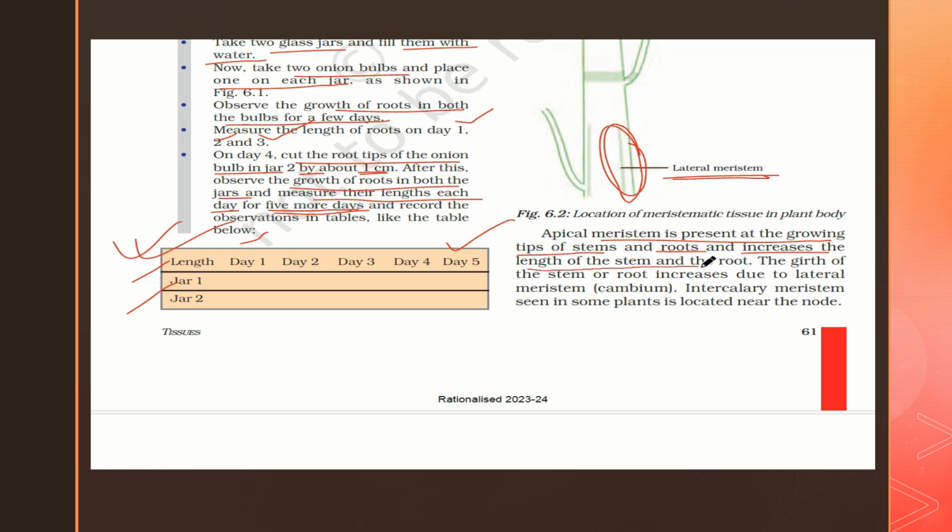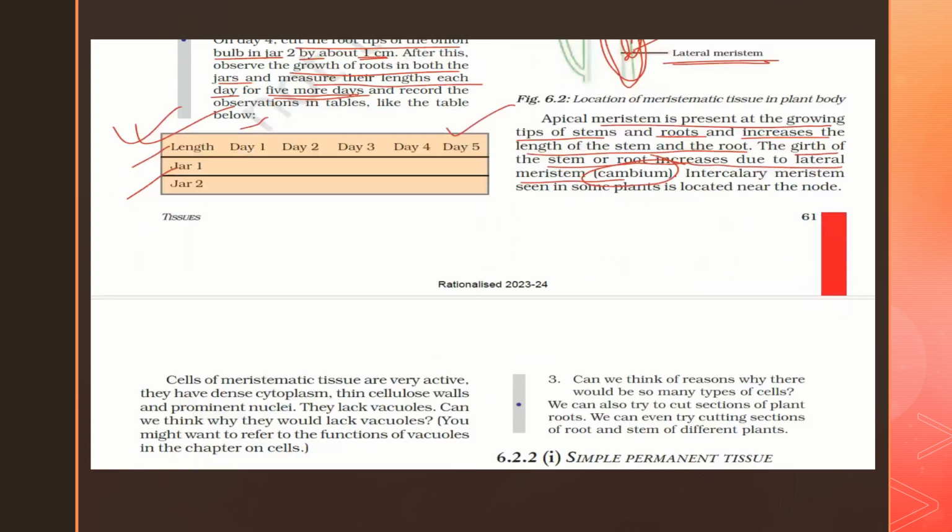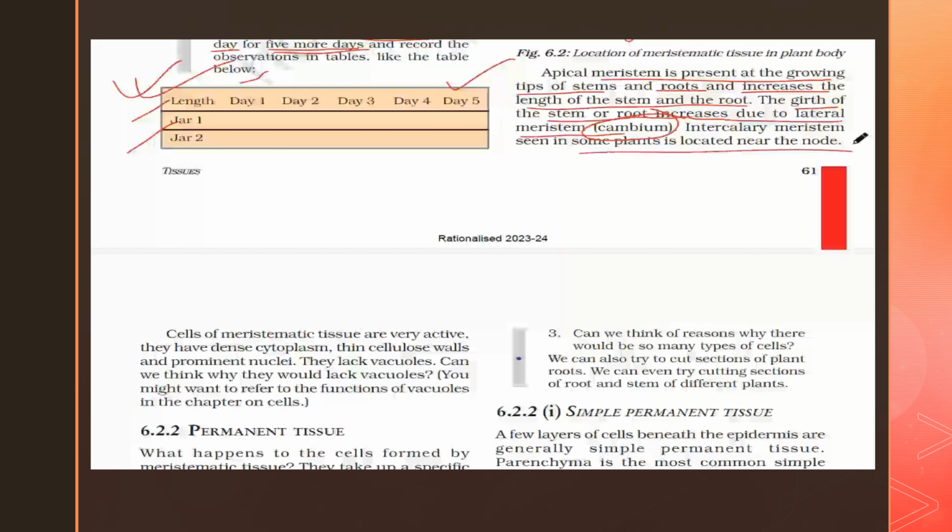The length of the stem and the root. The girth of the stem or the root increases due to the presence of the lateral meristem or the cambium. So, as the lateral meristem is present, it will increase its girth. The intercalary meristem seen in some plants is located near their node.